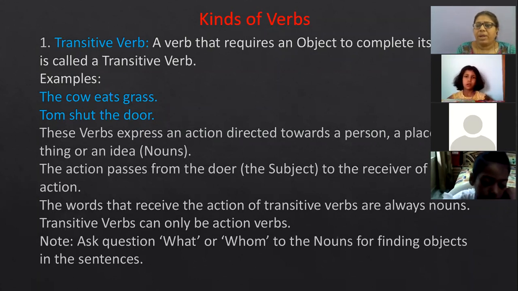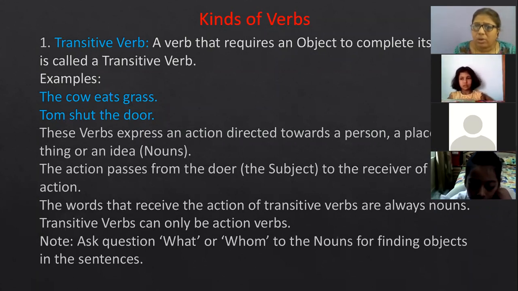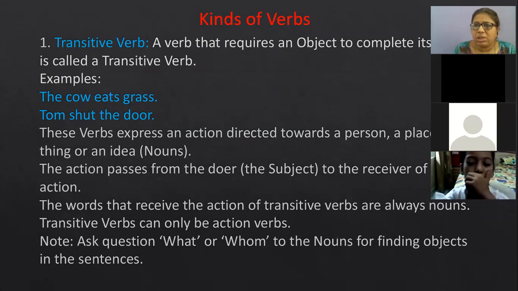Now, when we want to find out transitive verb or we want to find out objects in a sentence, what question we will put? We will ask a question what or whom to the nouns for finding objects in the sentence. Or you can say we will put a question what and whom to the subject for finding objects, like cow eats what? So answer is coming grass. Tom shut what? The door. So now when we are putting a question to the noun or to the subject, we are getting one answer, and that is what? Object, and that is also a noun. So this is transitive verb.